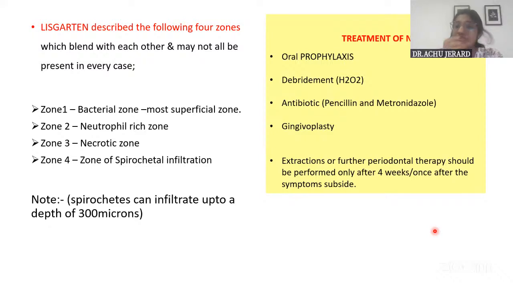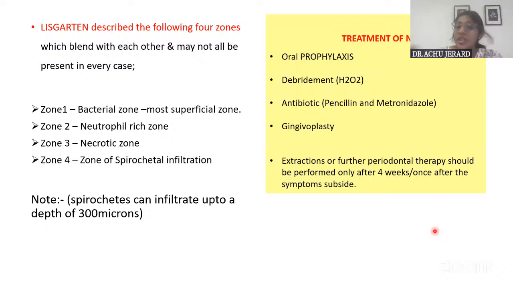And finally, the treatment of NUG. First and foremost treatment is what? Oral prophylaxis. And then a debridement with hydrogen peroxide. You can also mention the dilution, equal amount of water. And for 1 week, the patient will be asked to rinse with this hydrogen peroxide mouth rinse. And then the patient can also be put on antibiotics if there is systemic involvement.